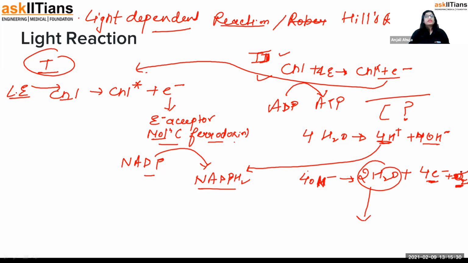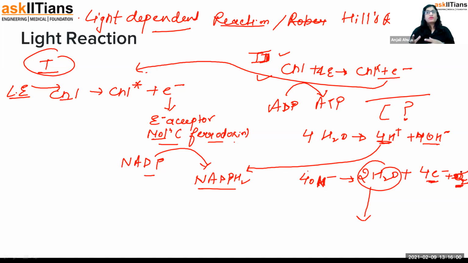I repeat myself: in the light reaction, photosystem 1 and photosystem 2 are very important. In photosystem 1, light energy falls on the chlorophyll molecule. It releases an electron, which is taken up by the electron acceptor. That electron acceptor helps in the formation of NADPH2 from NADP. And where is this hydrogen coming from? It comes from photosystem 2. So from photosystem 2, hydrogen and electron both come to photosystem 1.